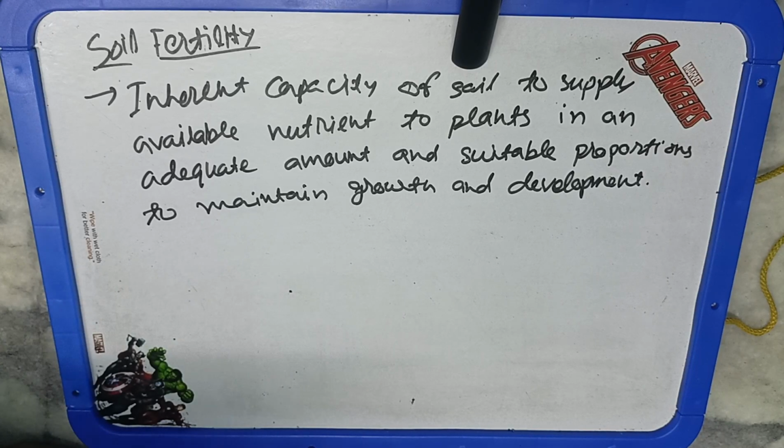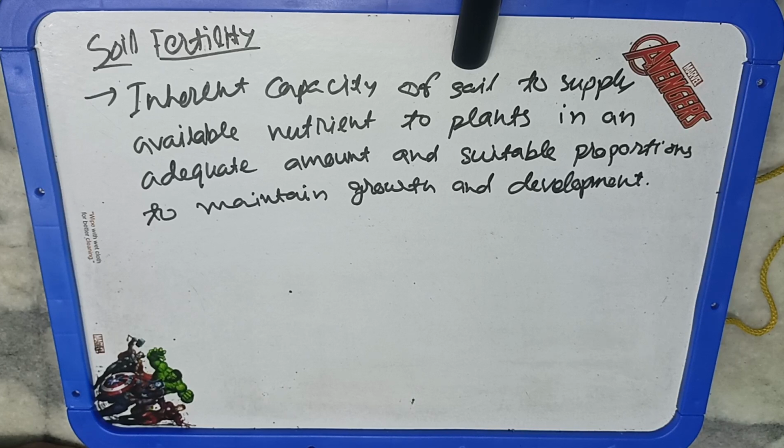So how do we call a particular soil a fertile soil? We call a soil fertile if it provides all the essential nutrients that the plant needs in particular amounts, enough for the plant. So the available nutrients to the plant should be in adequate amount. The nutrients should be available, but also in an adequate amount. It should not be that nitrogen is present in the soil, but it's not enough for the plant.